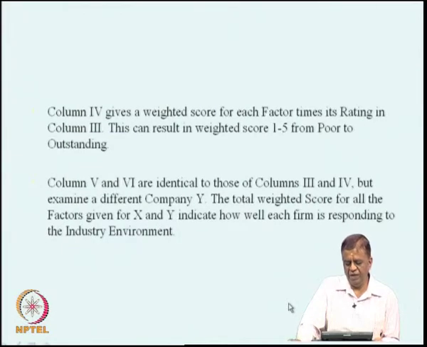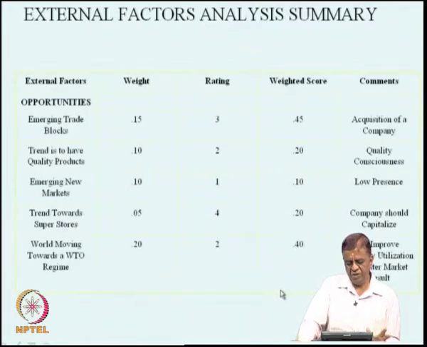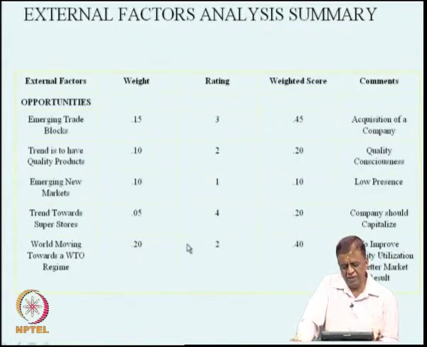So, we took a hypothetical company and we took factors which may be of interest to us in the present day scenario. The weights that are given, kindly note, are with reference to a hypothetical company, and may also hold with respect to certain companies operating in certain contexts.